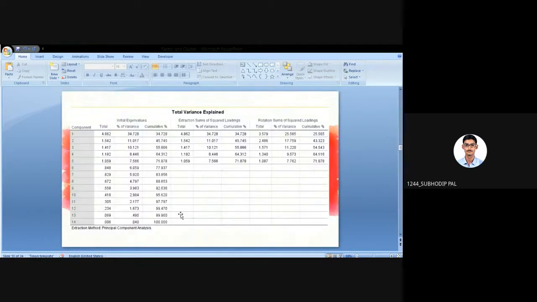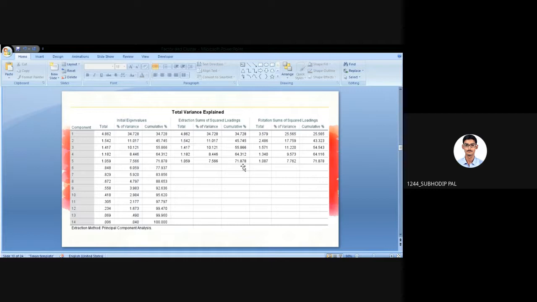Yeah, from this one only. See this, there are a total of 14 variables. So 14 variables are actually explaining 100% of the analysis. But we can see from this one the percentage of variance explained by the first factor. How much? 34%. Next one is 11%. Next one is 10%. 8%, 7%. So if we check the cumulative one, these 5 factors are actually explaining 71%. Are you getting my point?